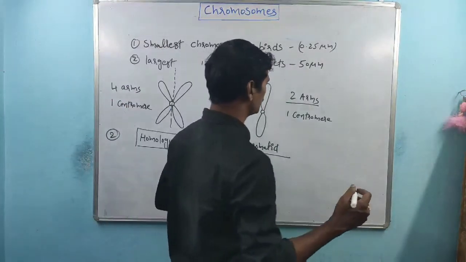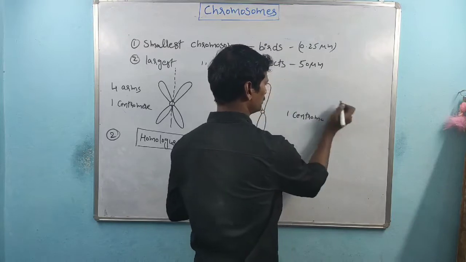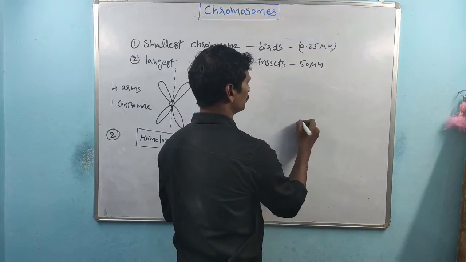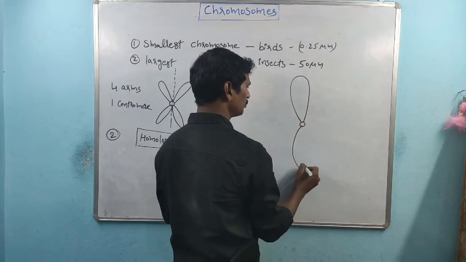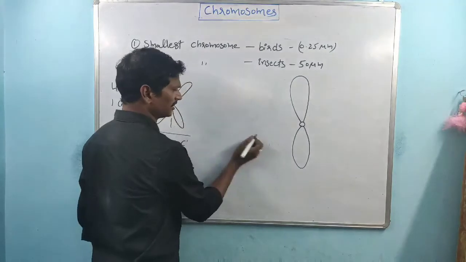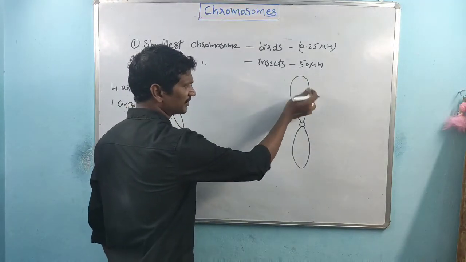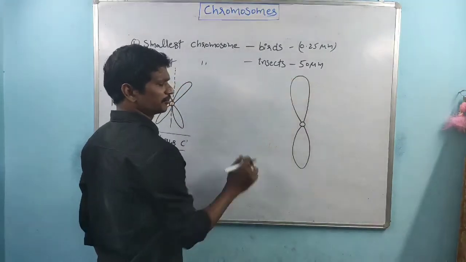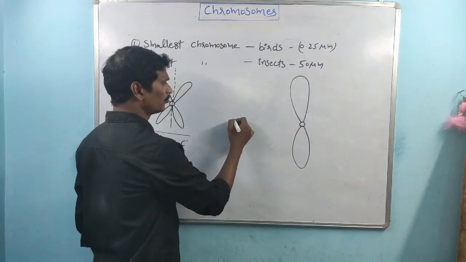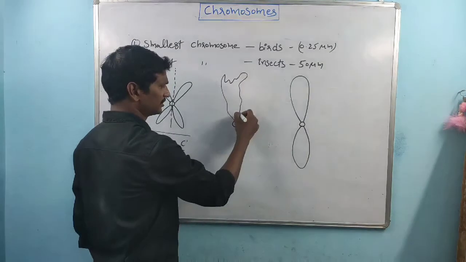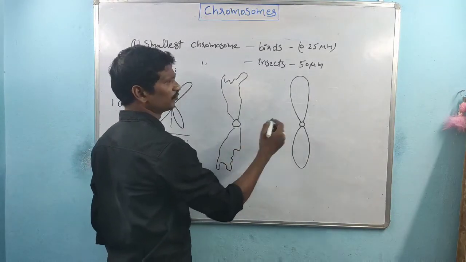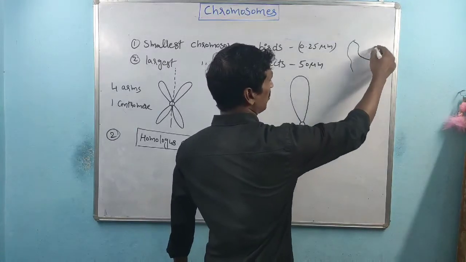I would like to ask one question here. Suppose this is one of the chromosomes, right? Generally, chromosome ends maintain a particular shape. Sir, why are the chromosome ends not like this? Why are they not irregular?